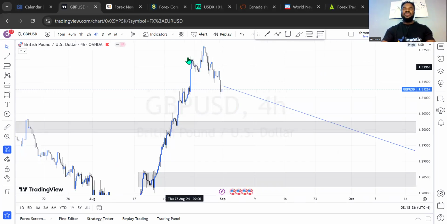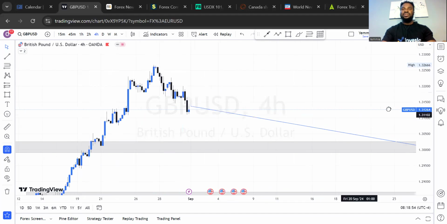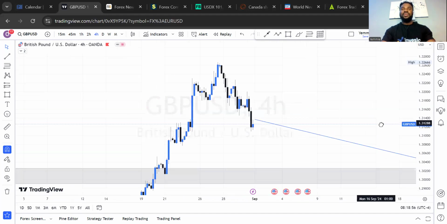And right there we have the previous high, low, break of that high structure, break of that low structure, a lower swing here, which is a failure swing right there, and a lower low again. This is a lot of confirmation that the market has shifted into a bearish movement. And for this bearish movement, it means we can be expecting more drop in Great Britain pound US dollar.